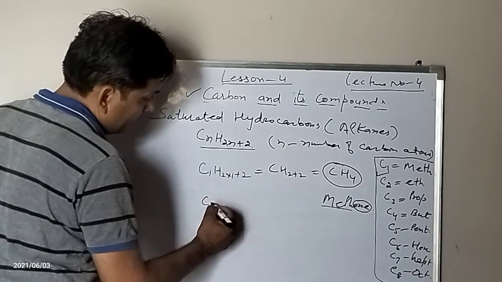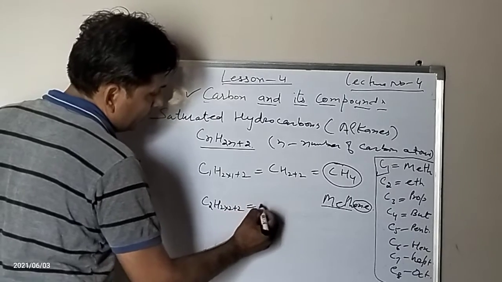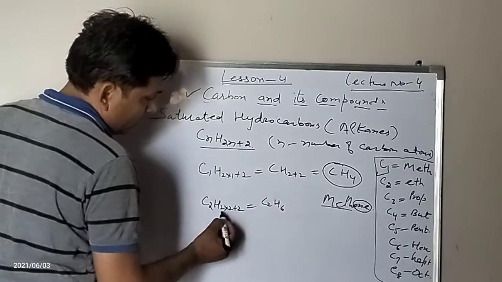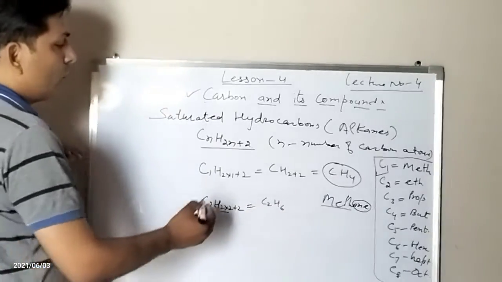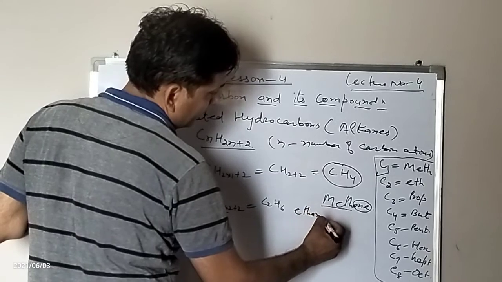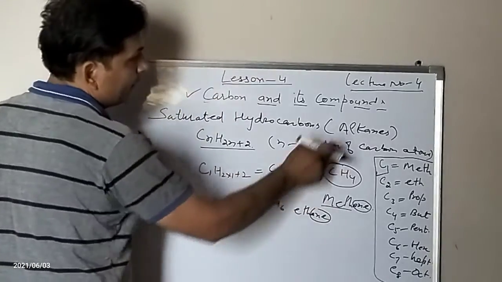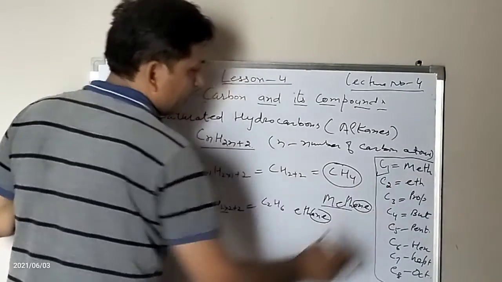The formula for ethane will be C2H(2 into 2 plus 2), which is C2H6. 2 into 2 is 4, 4 plus 2 is equal to 6. This is the formula for ethane. We add ane because these are alkanes.